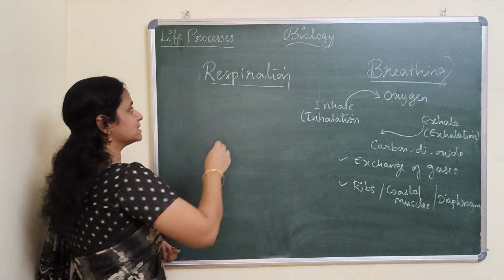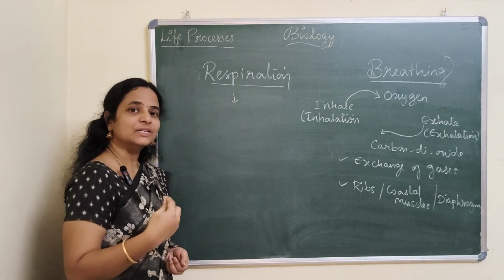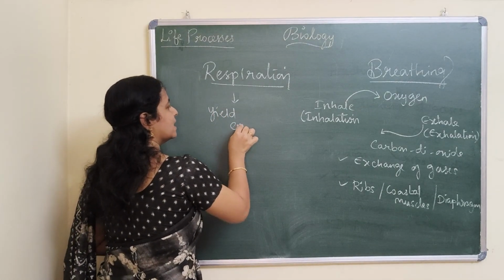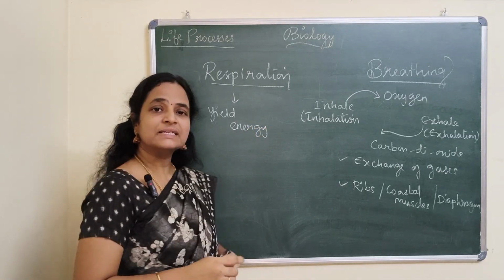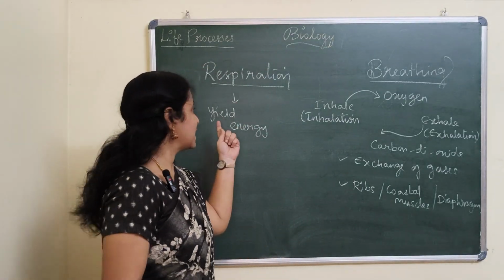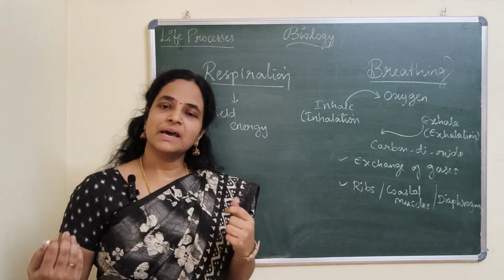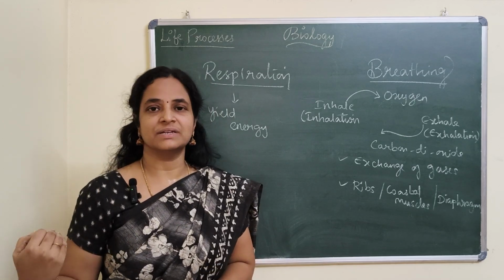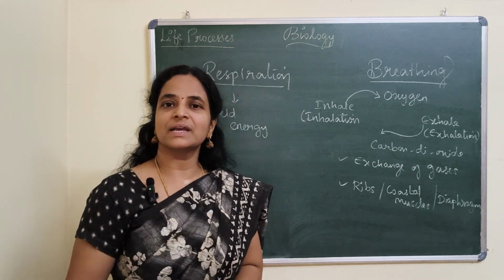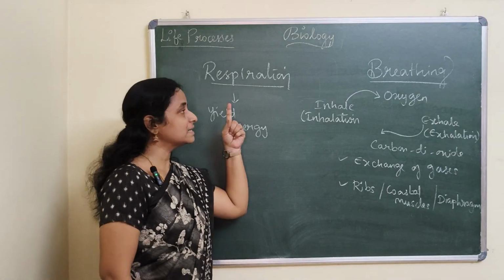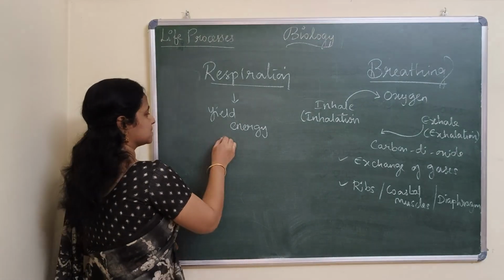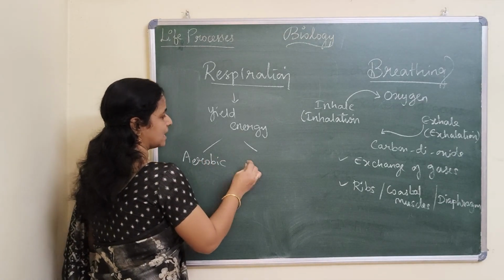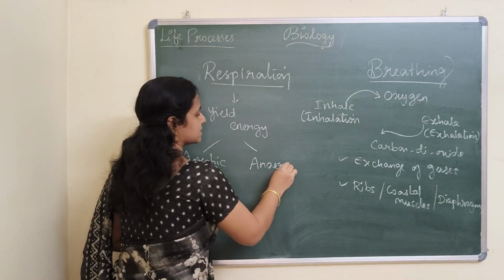So respiration involves breathing to yield energy. So this respiration can occur, which means the energy yield can occur. Sometimes some organisms utilize oxygen for its energy conversion, and some organisms they do not require oxygen. So based on that, you can classify respiration into two types based on the energy yield. One is aerobic respiration, the other is anaerobic respiration.